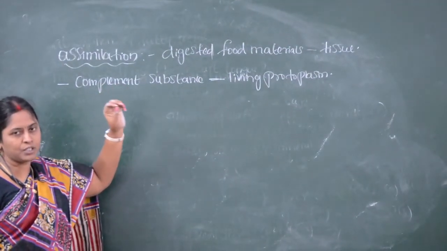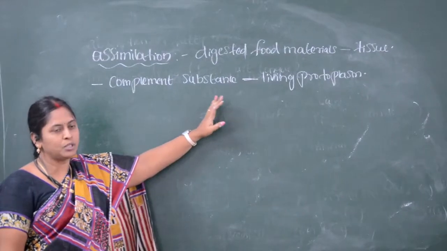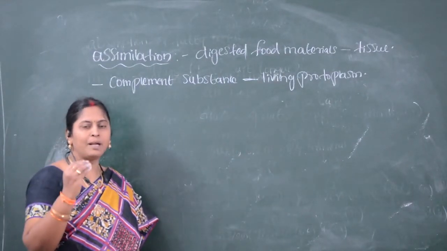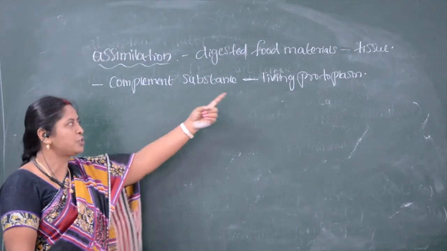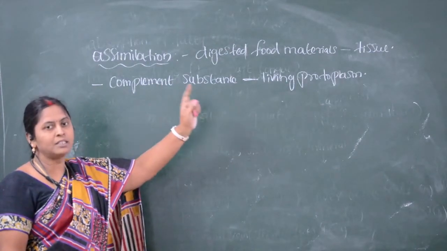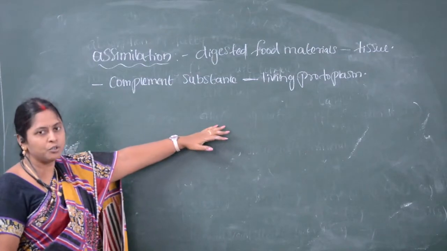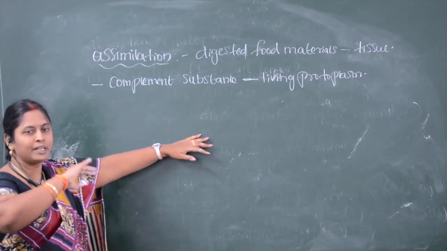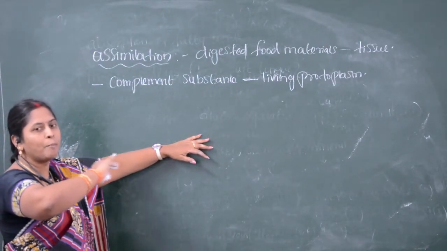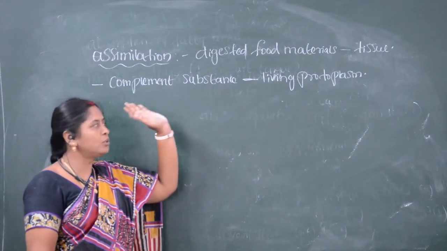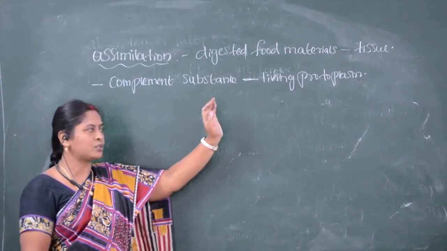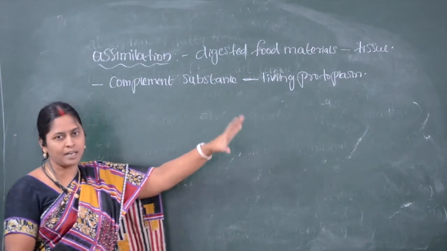That is, the digested food, after entering the blood capillaries, is carried near to the tissues. After entering the tissue, that digested food material forms a complement substance equal to the living protoplasm. So the digested food material enters the living protoplasm of the cell.